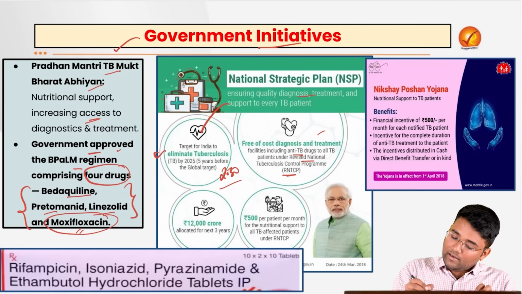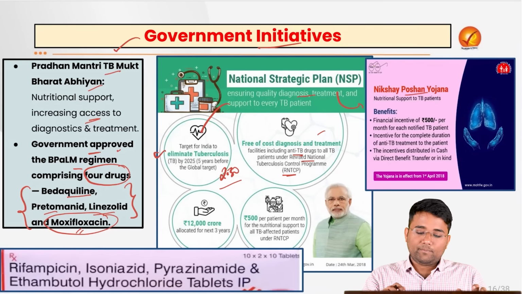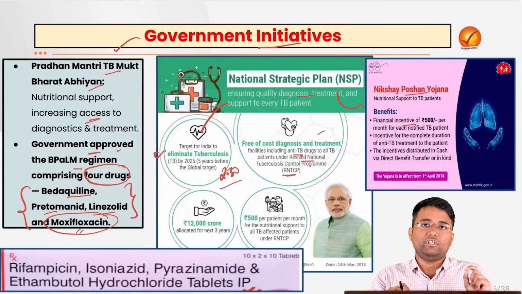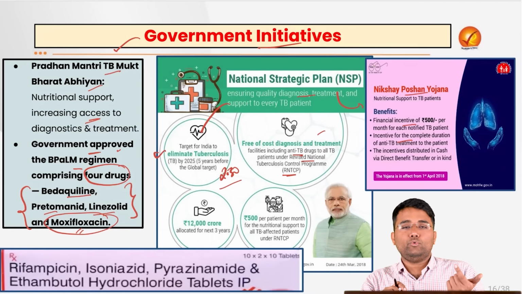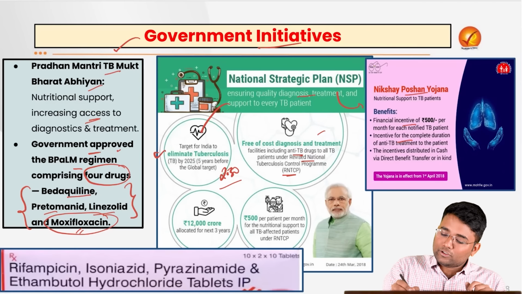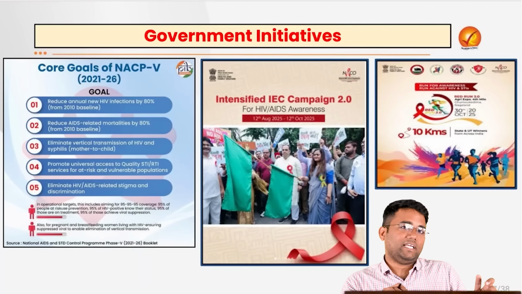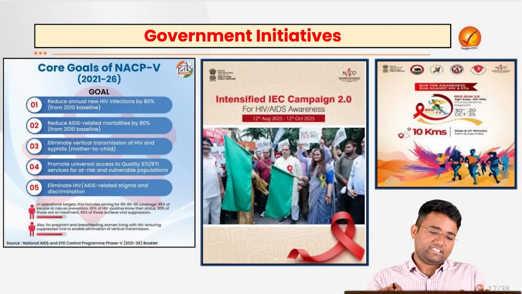Then there is the Nikshay Poshan Yojana, which is again under this National Strategic Plan, that provides incentives of 500 rupees per month for each notified TB patient, so that these people can complete their duration of anti-TB treatment. The incentives are distributed through direct benefit transfers in cash, so that their nutritional needs can be fulfilled.